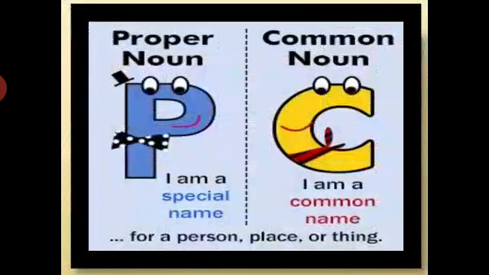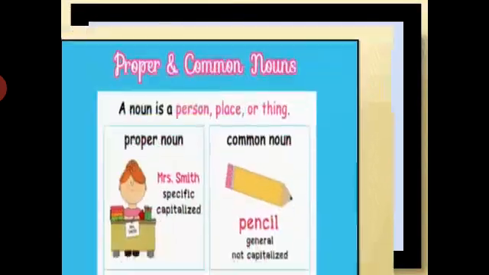Now we come down to the different types of noun, proper and common noun. A proper noun is, as it is written here, I am a special name. One specific name given to anything, whether object, person, places, anything, that is called a proper noun. And anything which is common, that is known as a common noun.